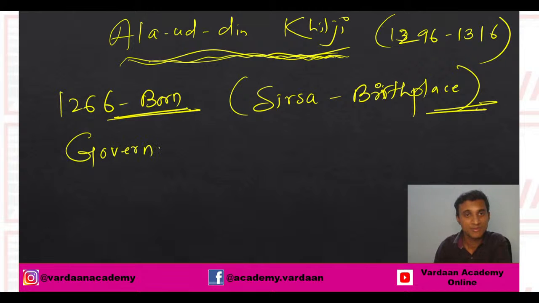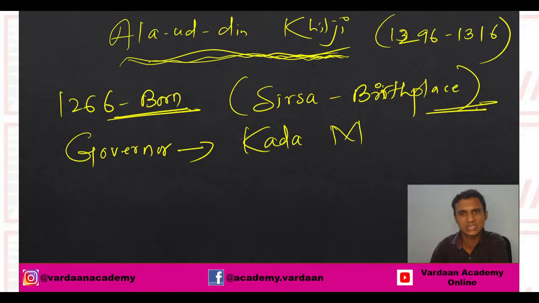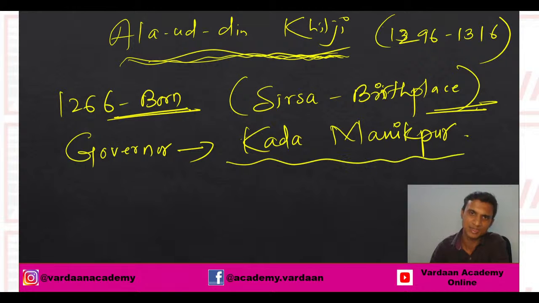Now, when Alauddin Khilji was there with Jalaluddin Khilji, first he was given the post of governor. Okay, but where? He was given the post of governor at Kada Manipur. Today's Allahabad, you can say. Okay? Kada Manipur. So this is a question that has been asked in examination. The first post that was held by Alauddin Khilji was the governor of Kada Manipur. Okay? Remember this one.